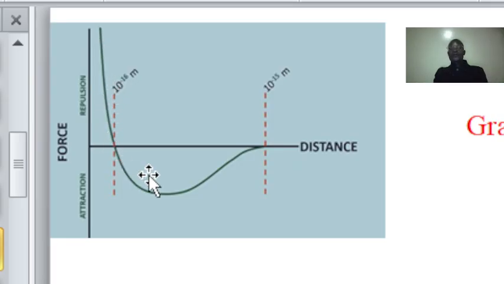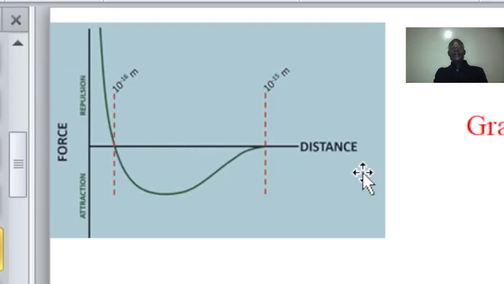And when you move far off the distance, where we have now 10 raised to negative 15 meters, then you can see how the force of attraction is big. When you try to find the area under this graph, this force here is very strong as compared to this force.